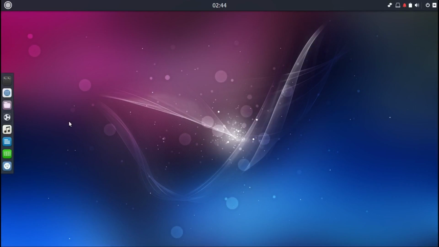If you're logging in for the first time into Ubuntu Budgie, you will see a welcome screen pop up. I'm not sure it will this time because I've already opened up this system and updated it to see if it's fully up to date.